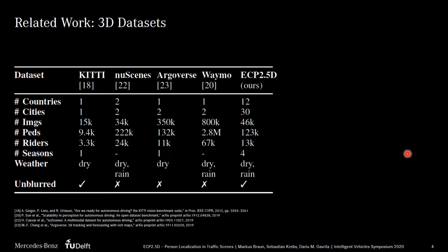KITTI is the only other dataset in this field that provides unblurred images, which is beneficial for image and hybrid-based methods. Yet our dataset is 12 times the size of KITTI with respect to the annotated number of pedestrians. Furthermore, our EuroCity Persons dataset features a highly diverse set of various urban scenarios recorded in multiple countries at different seasons, day and night times.